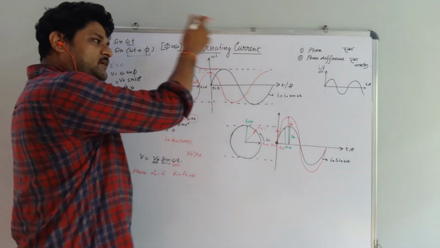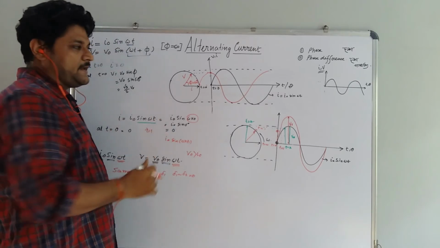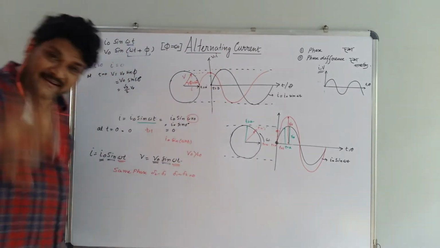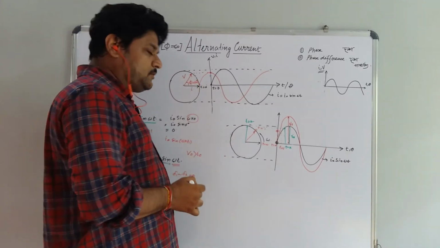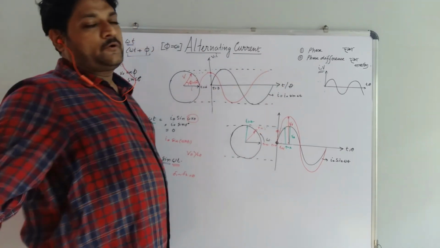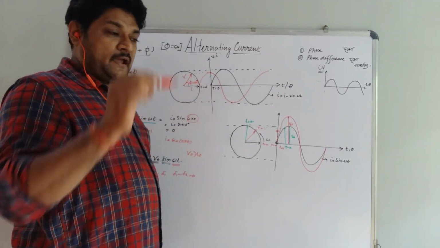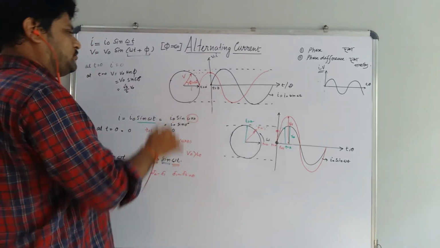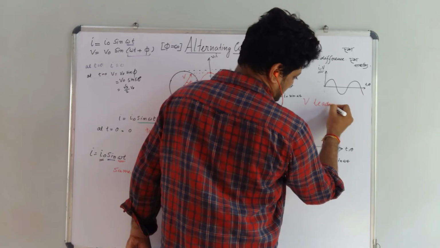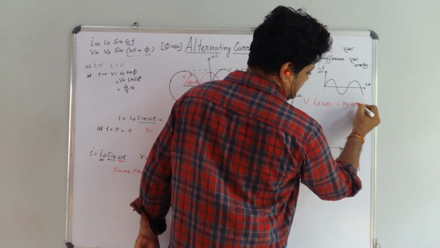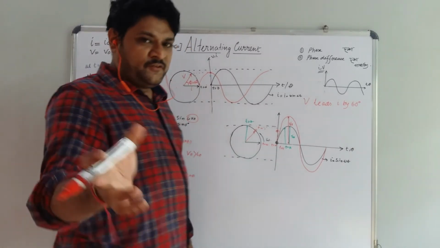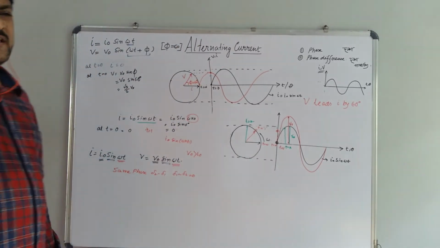It means that V obviously starts generating before I, and at t is equal to 0, V is nothing but root 3 by 2. At that instant, if you ask what is the position of I as it starts increasing or rotating, I is 0 at t is equal to 0, and V is root 3 by 2. It means V leads I by 60 degree. Means when I starts to rotate, at that time V has already rotated 60 degree anti-clockwise from I.